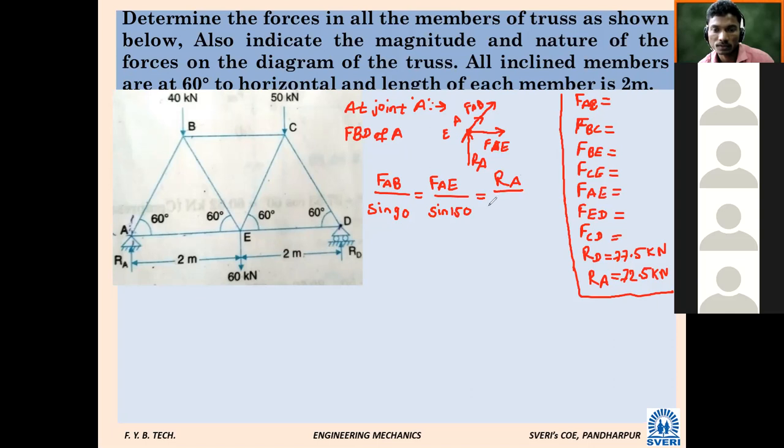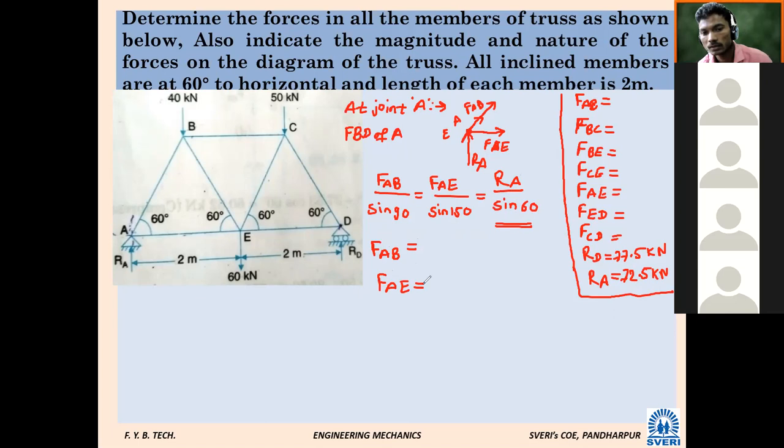RA is known to us. The RA value we have already calculated, 72.5. So from that you can calculate now. Calculate FAB and FAE. FAB is 83.71.